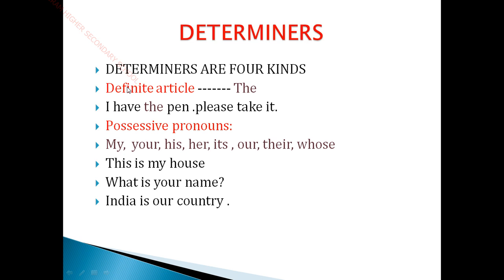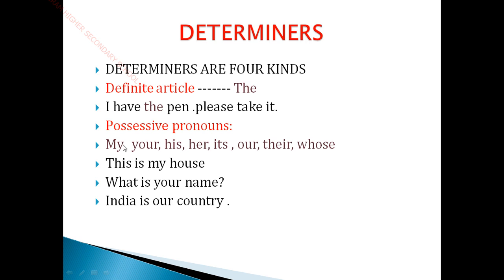So for the determiners, first you see definite articles. Definite articles means what? The. One example I have given here: I have the pen, please take it. Here, the is a definite article. Possessive pronoun means what?